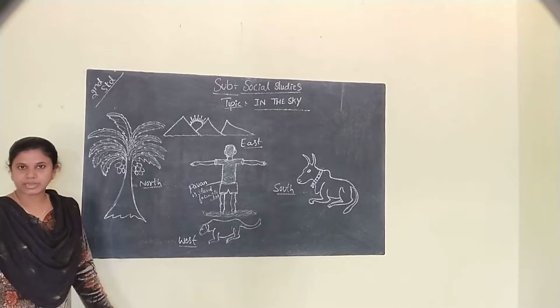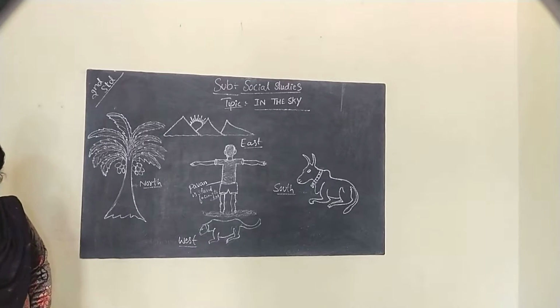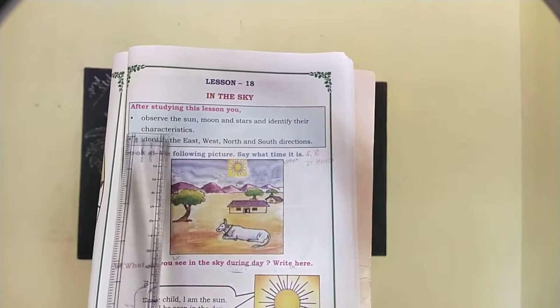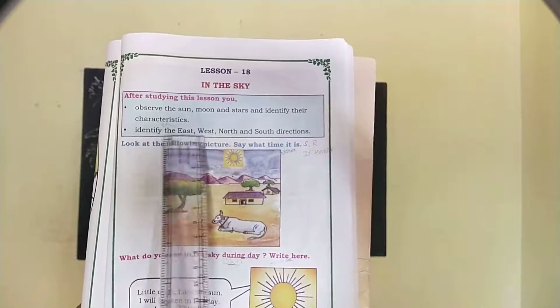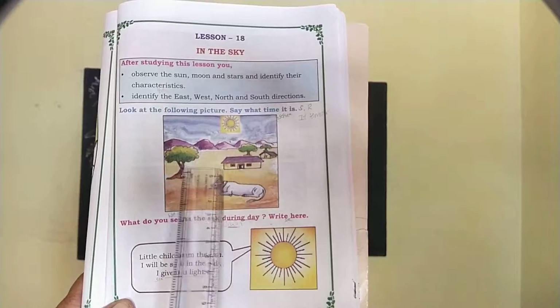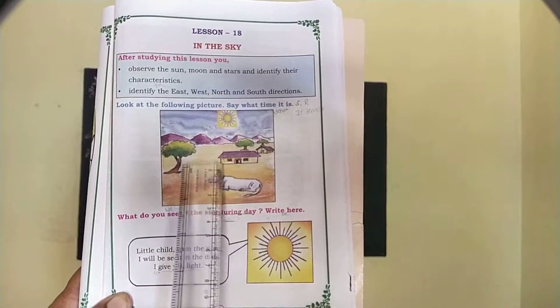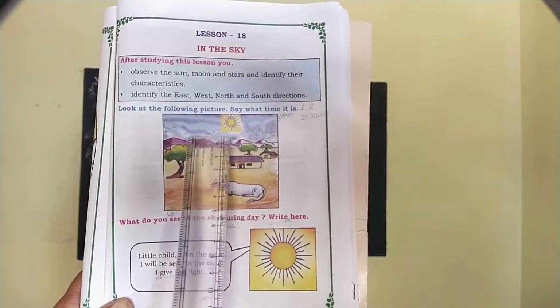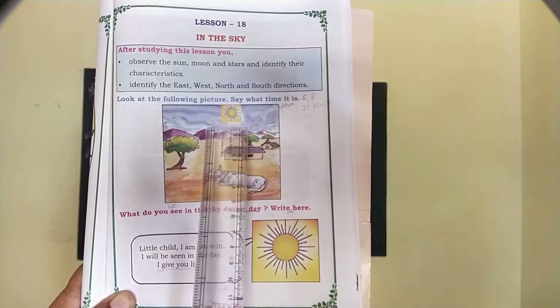Okay, take out your textbook. Okay, see here children, in the sky observe the sun, moon and the stars and identify their characteristics. Identify the east, west, north and south directions. Okay, see here in this picture, what time is it? The sun is rising, it is morning.